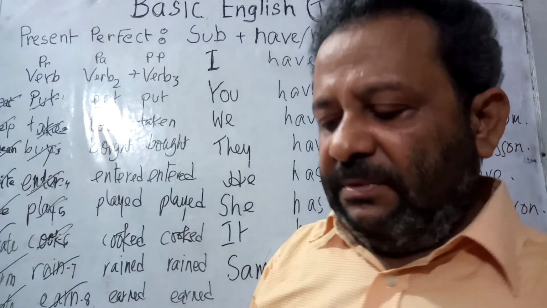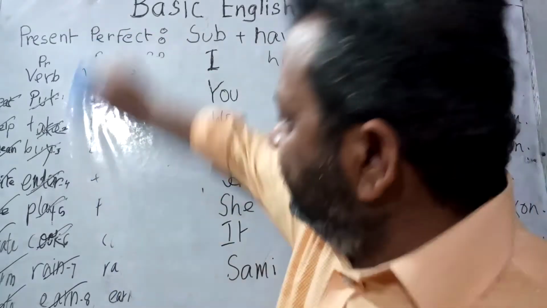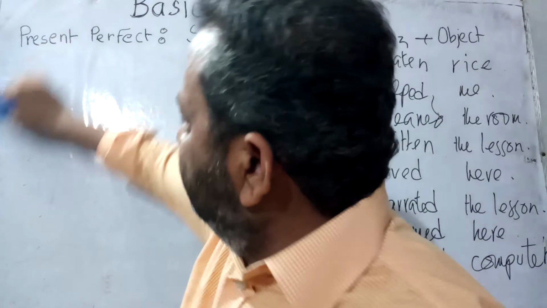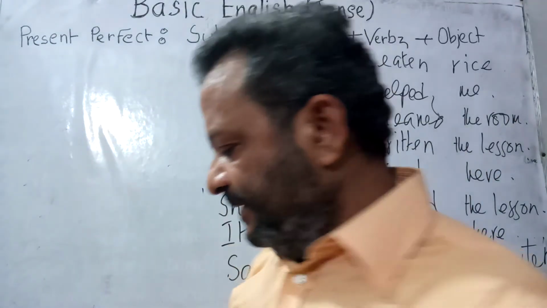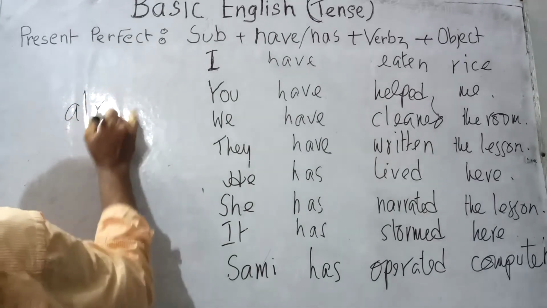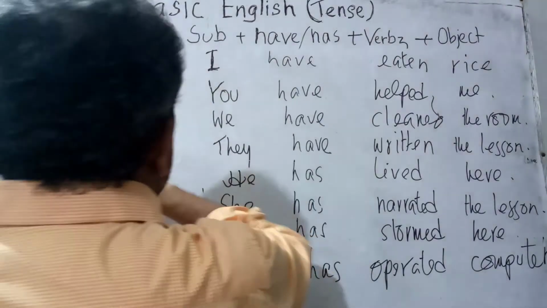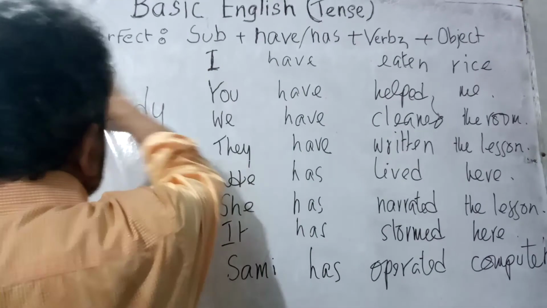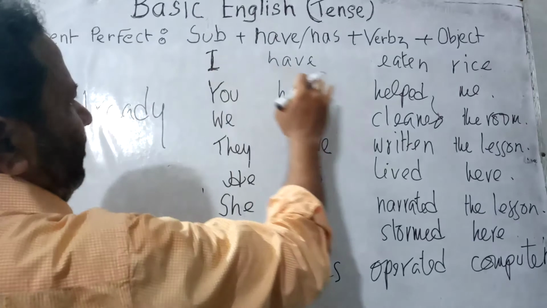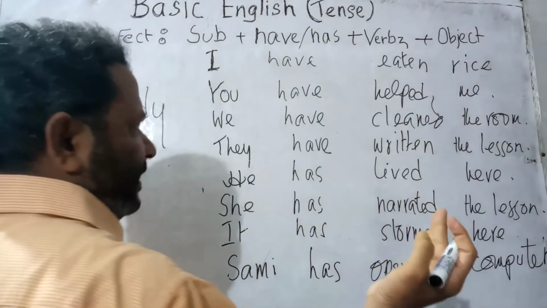Now, before the completion of the class, I would like to show you some more interesting words. That is, there is a word already. You can use this word after the completion of the sentence. I have eaten rice already. Or somebody says, already I have eaten rice.